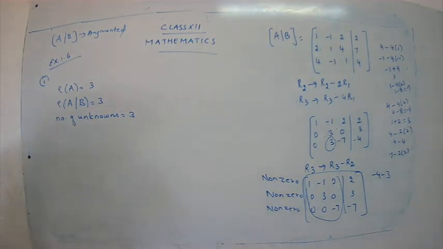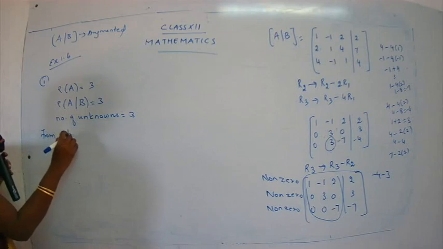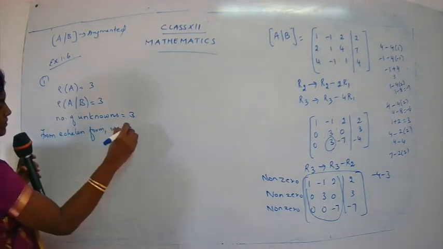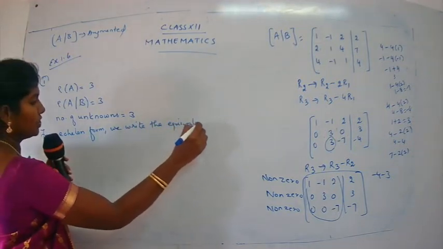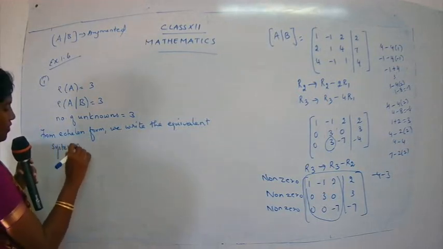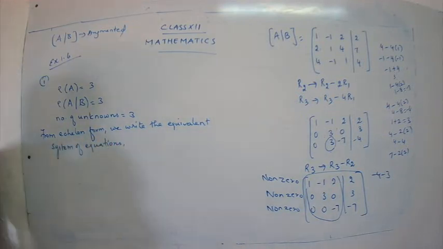From echelon form, we write the equivalent system of equations. How are we going to write the equivalent system? From echelon form, we are going to write the equivalent system of equations.